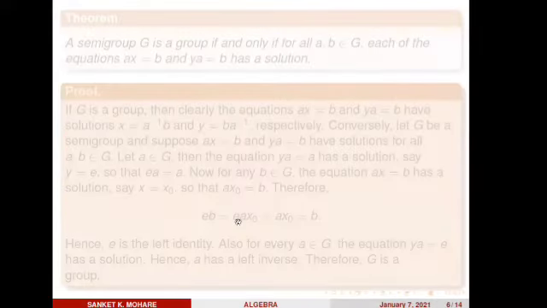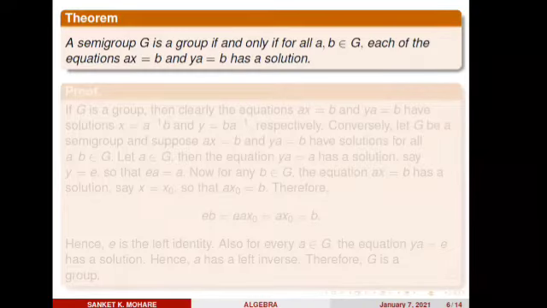So the next thing is a theorem. The theorem is: a semigroup G is a group if and only if for all A, B belonging to G, each of the equations AX equals B and YA equals B has a solution. This is the statement of the theorem. What do we have to prove here? They have given that G is a semigroup. This is the only thing given. And what do we have to show?